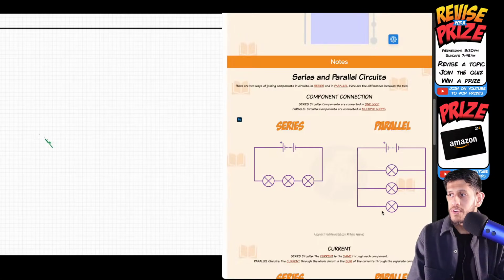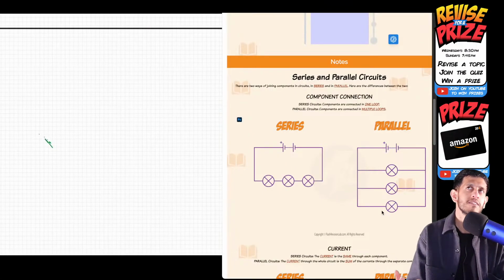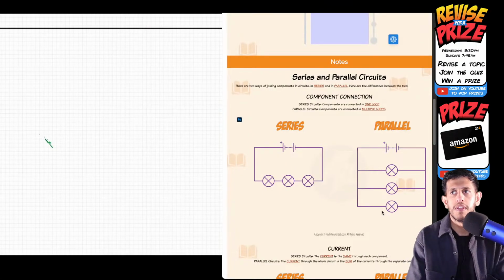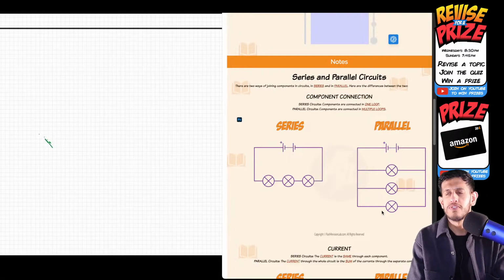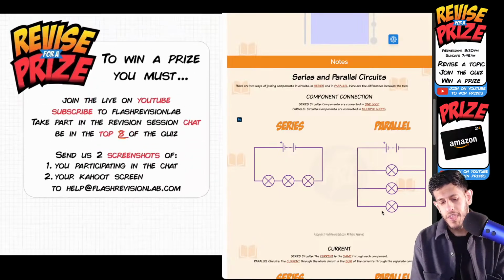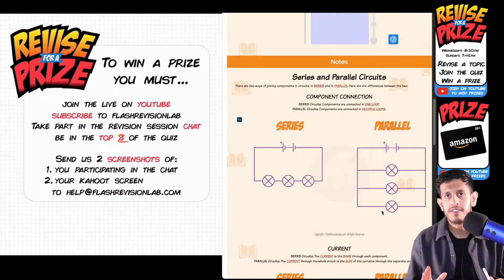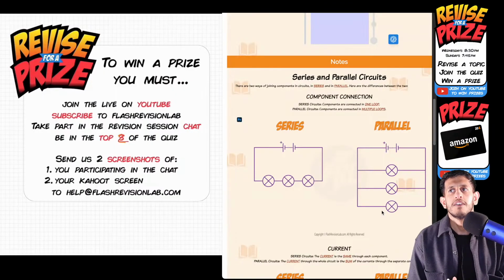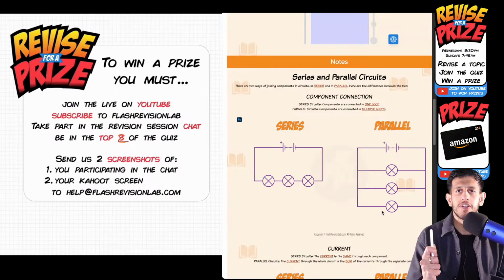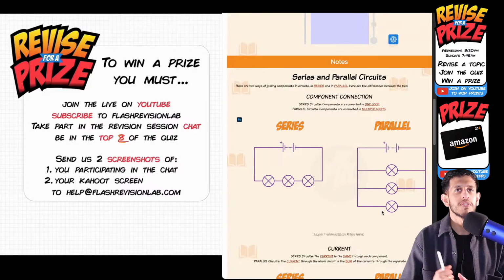Voltage and potential difference are the same thing, Royal Akbari, correct? Yeah, I was just saying that potential difference is the more scientific term. So if you want to use it in your exams, I'd recommend using the term potential difference, just in case. Potential difference is, as I said, the voltage. We call it basically the energy transferred per unit charge. So basically it's what pushes the current around the circuit. Okay, so it's the energy transferred from the battery to the circuit. That's what the potential difference is.